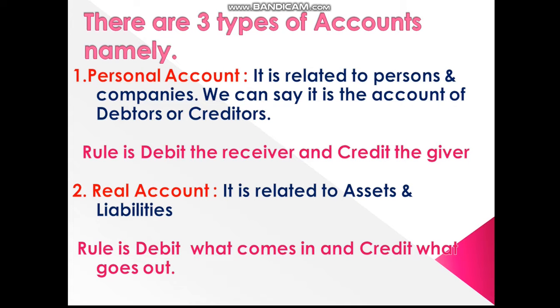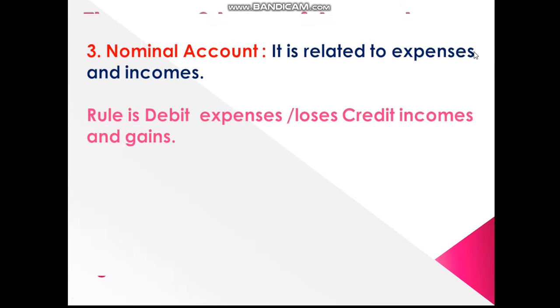And the second account is real account. This is the account related to assets and liabilities. The rule for this account is debit what comes in, credit what goes out. The third one is nominal account. This is the account related to expenses and incomes. The rule for this account is debit all expenses, credit all incomes.